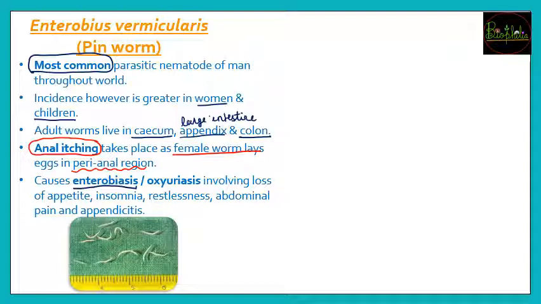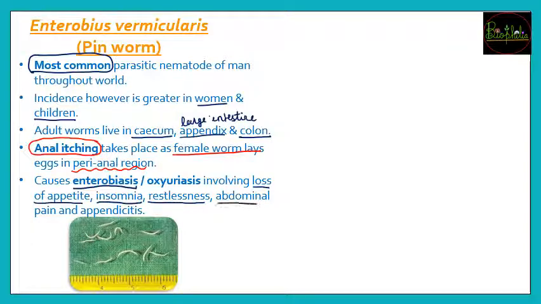In this particular disease you may see symptoms like loss of appetite. You will not feel like eating, you will not be able to sleep because you will continuously have anal itching. You will have a lot of itching, and because of that you won't be able to sit peacefully in one place.